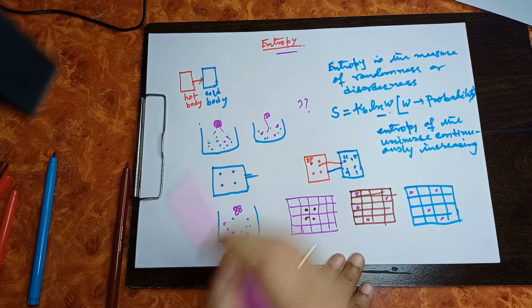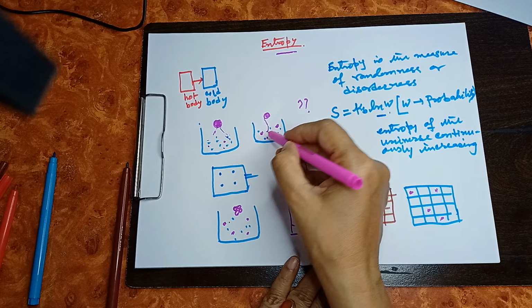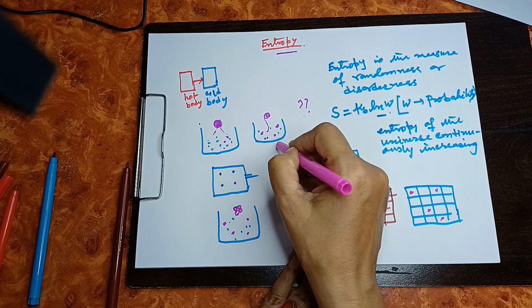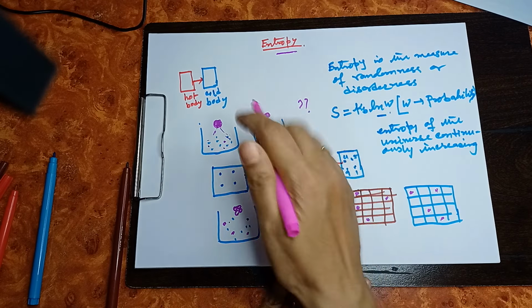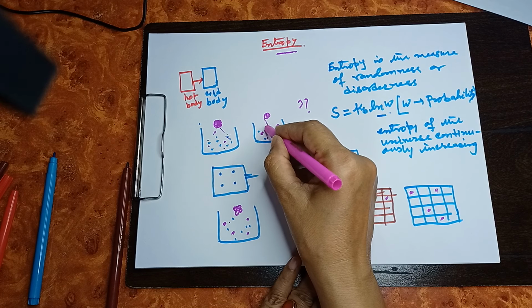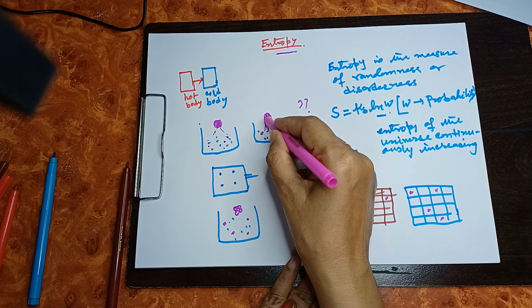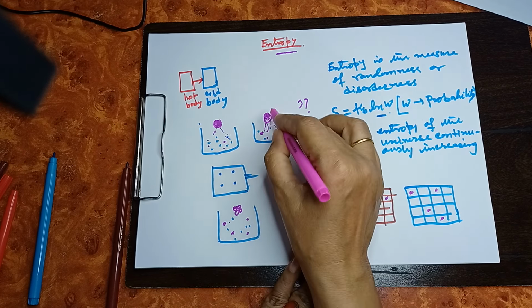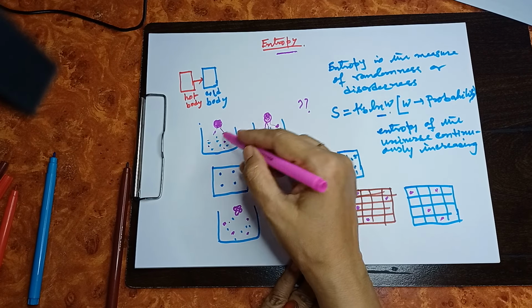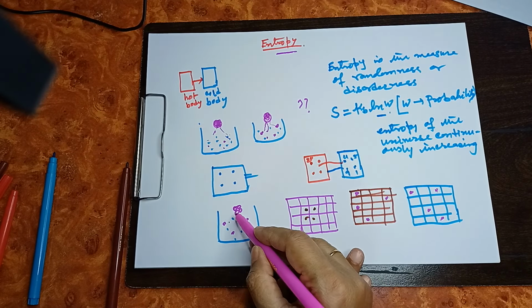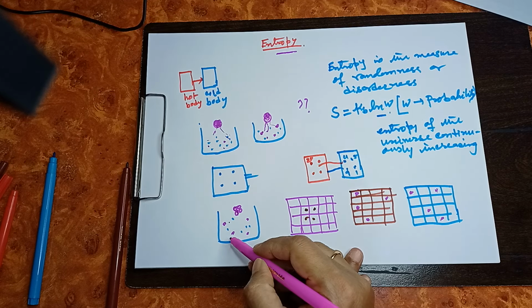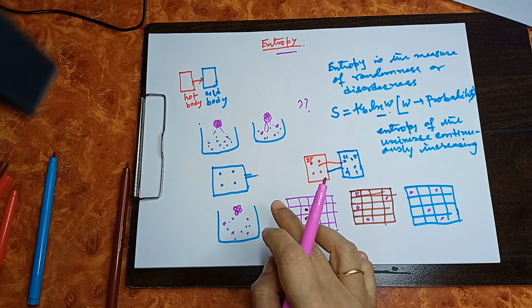Why is the reverse not true? Reverse in the sense these 4 molecules, which are dispersed in the water molecules, will now automatically go and combine and occupy one place. This is the reverse state. That is not possible. This is diffusion. Molecules are going from concentrated state to dilute state. That is diffusion, which is a spontaneous process.